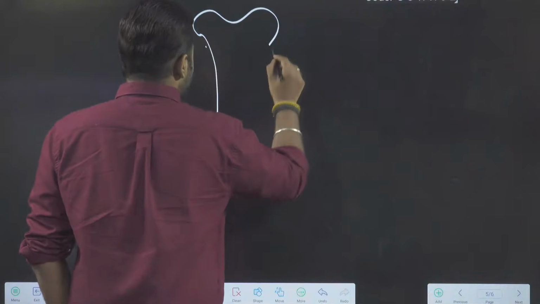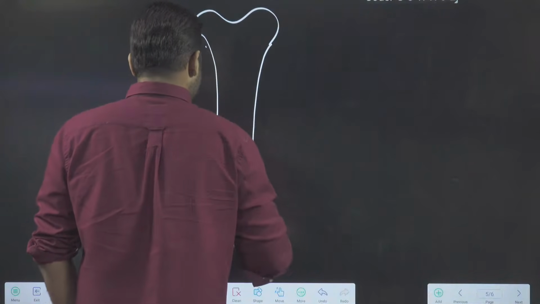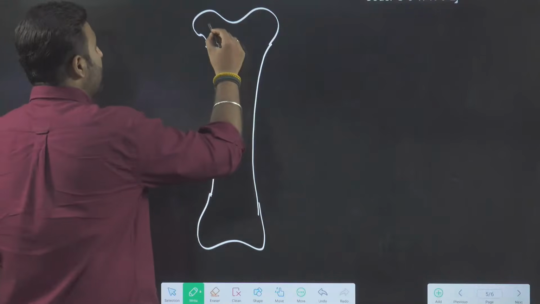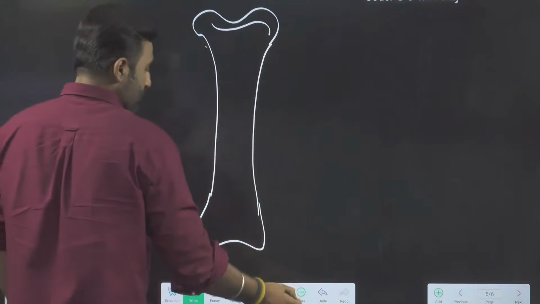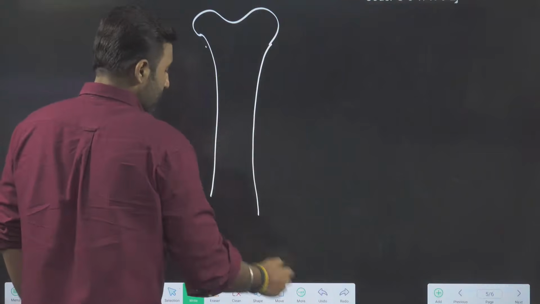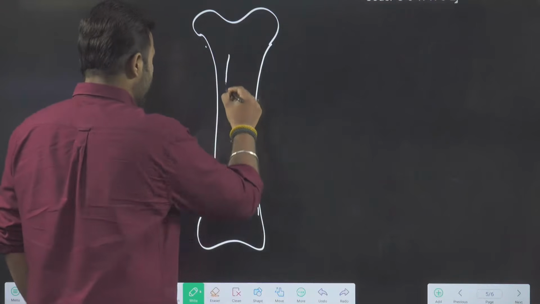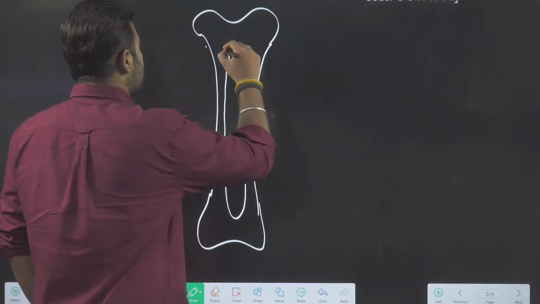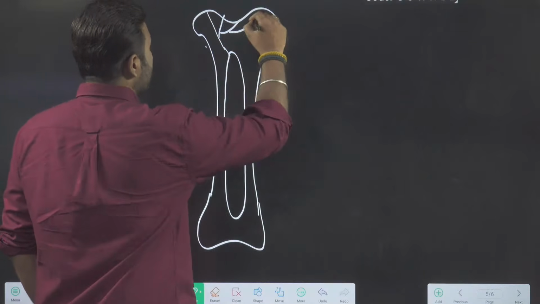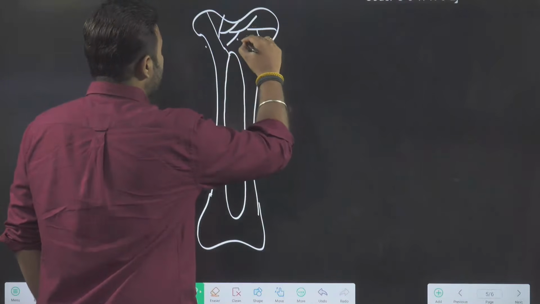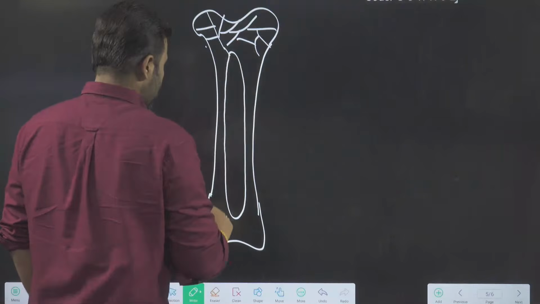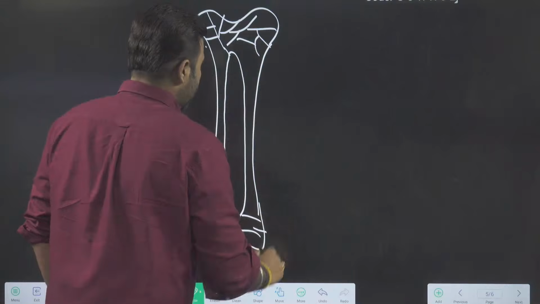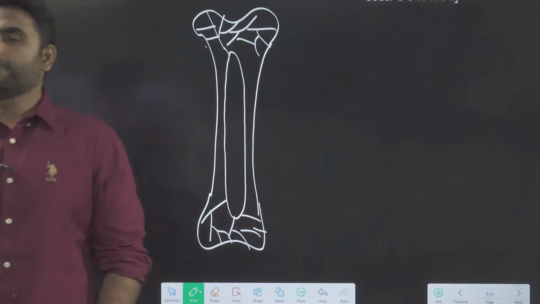Let us take a bone. When I talk about any bone, the outer part is very dense and the middle part is soft. Let us take this bone.